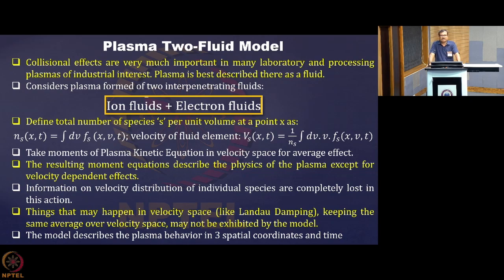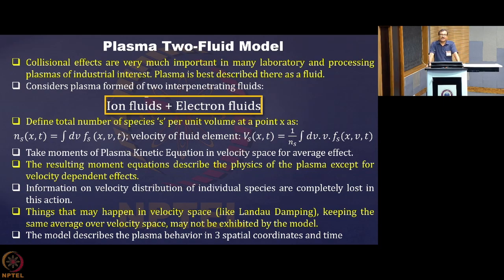Now, in this fluid model, we arrive at the different conservation equations just by taking moments. Moment means a mathematical moment, and you will be dealing with it in a much more explicit manner in later classes.